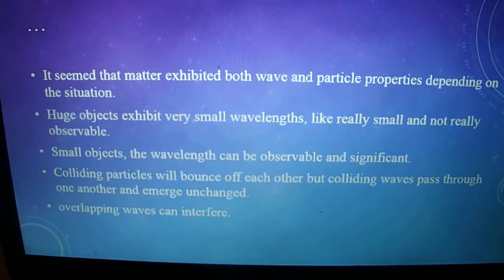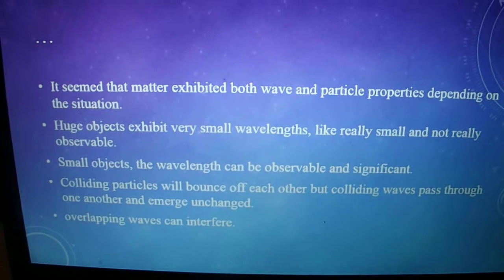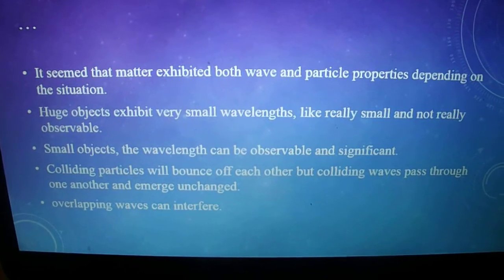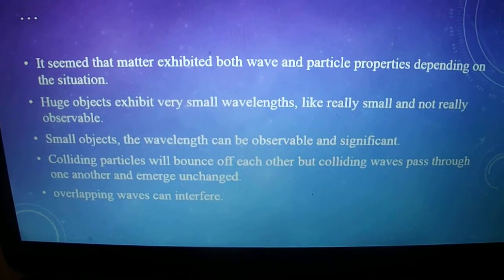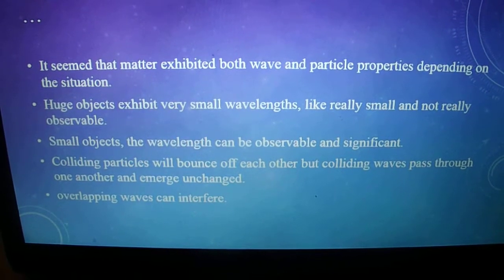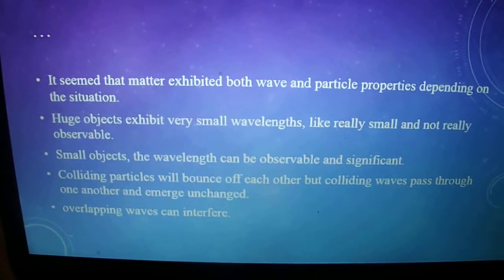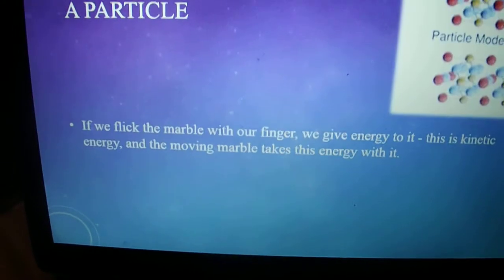Huge objects exhibit very small wavelengths, so small we can't really observe them. For small objects, the wavelength can be observable and significant. Colliding particles will bounce off each other, but colliding waves will pass through one another and emerge unchanged, which you'd think would make a bigger wave, but that doesn't happen. Overlapping waves can interfere, but it's rare.